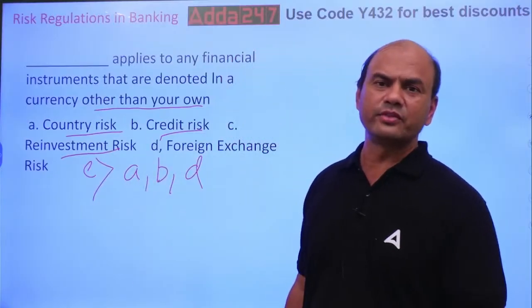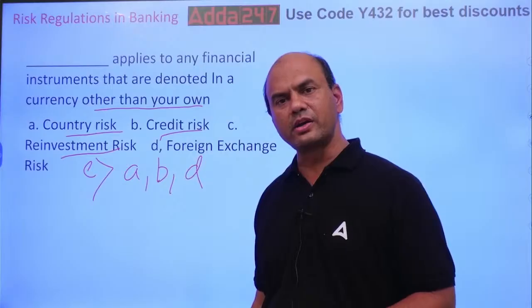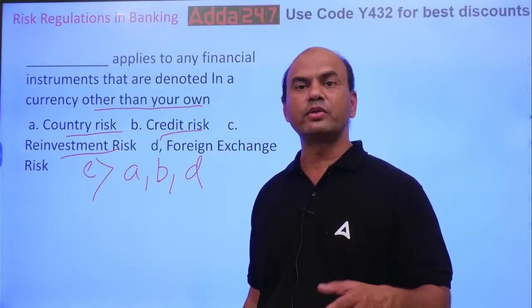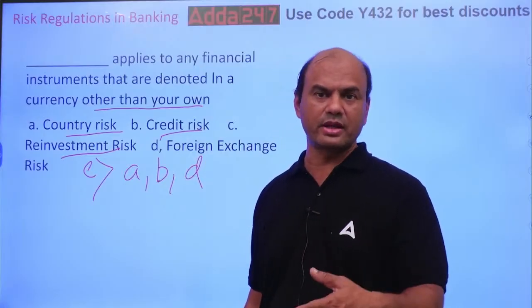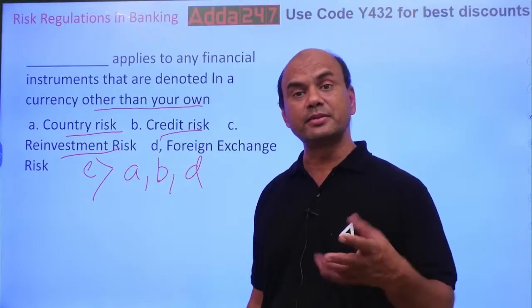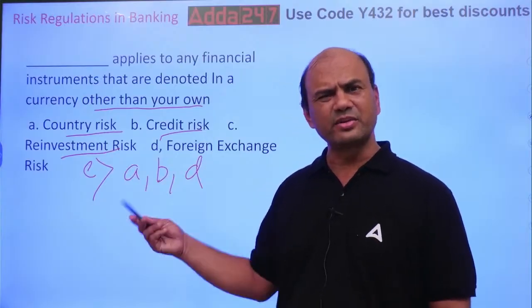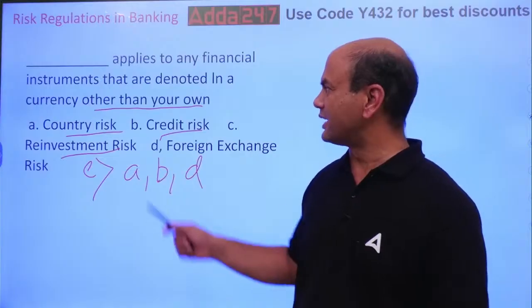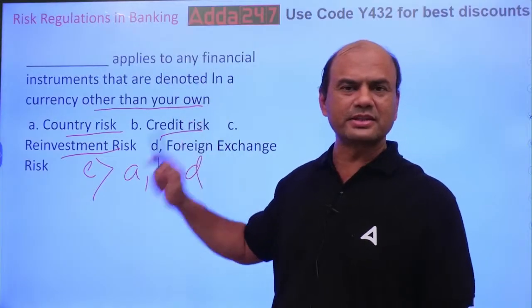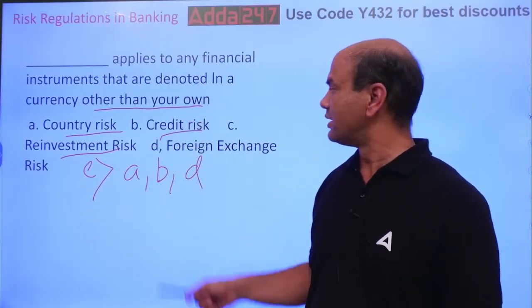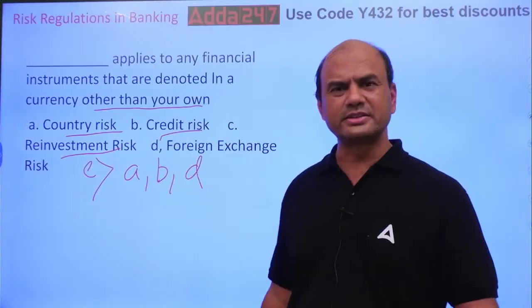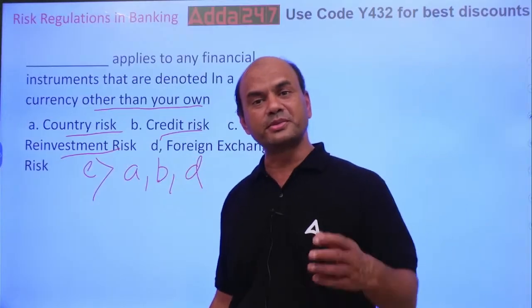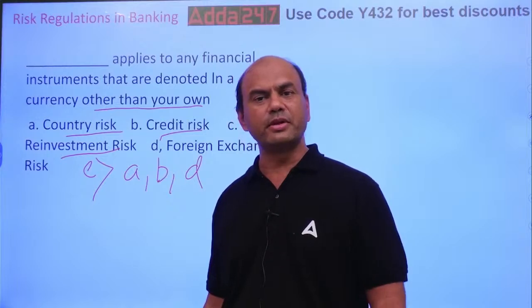What is reinvestment risk? If I purchase a bond right now and after 3 years, at maturity, I want to repurchase, then will I get the same rate? So that is out. That is not related to this. Foreign exchange risk, obviously it's there. If the dollar rate tomorrow goes up or comes down, obviously my value will be affected.